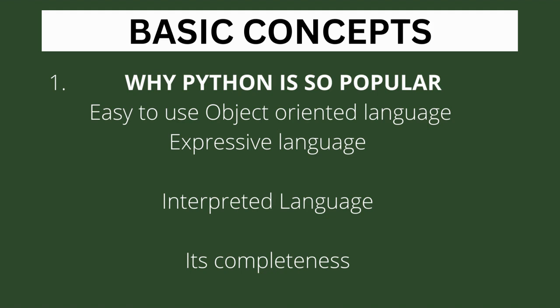First is why Python is so popular. Actually, Python is an object-oriented language. It is an interpreted language, that means it is scanned line by line, and it is complete in its own. It can also be termed as a general-purpose programming language.